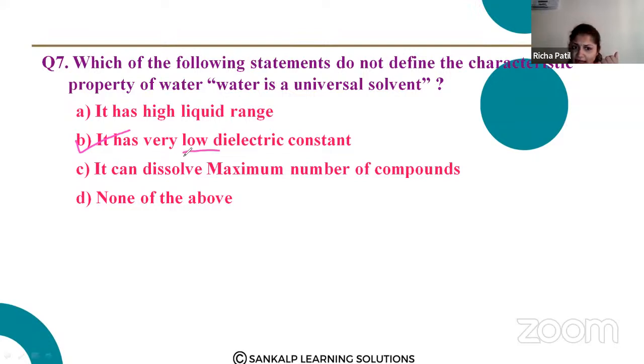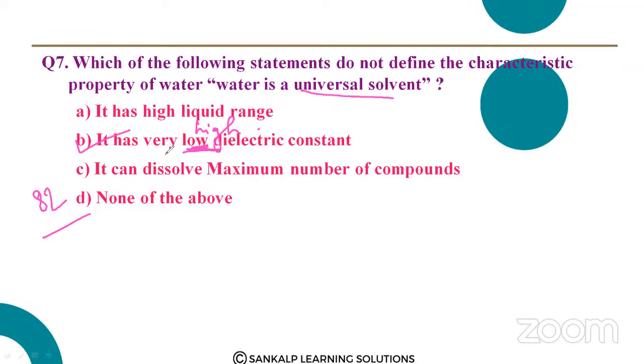Why? Because the dielectric constant of water is high. Water has a high dielectric constant, the value is 82. It has a liquid range also, and it can dissolve maximum number of compounds. Because of this, it is called a universal solvent. So the correct answer is B. It has to be a high dielectric constant, not low, so this is not defining it.